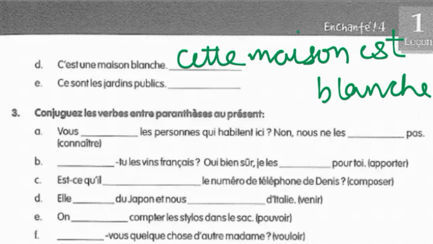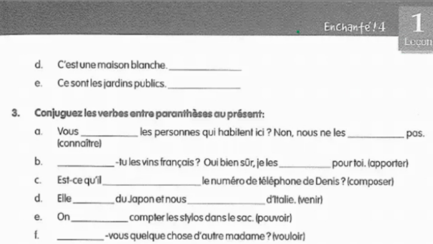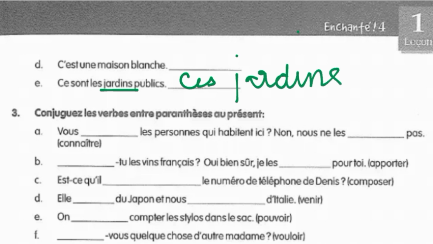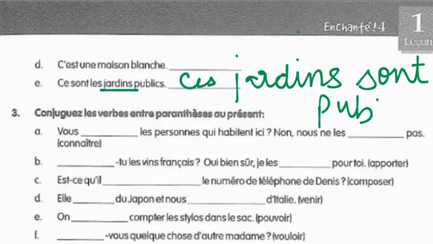Now coming to the last question, it is ce sont les jardins publics, meaning these are public gardens. So here we have to change this sentence as these gardens are public. So here you can see that jardin is used as plural, and for plural we have the demonstrative adjective ces. So we are going to first place ces, then we are going to put our noun jardin, and then put the verb sont and the respective object which is public. So the sentence became ces jardins sont publics. So this was question number 2.